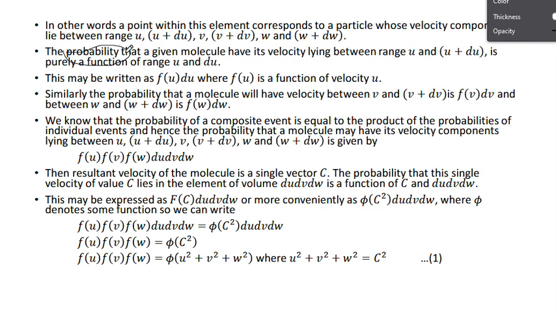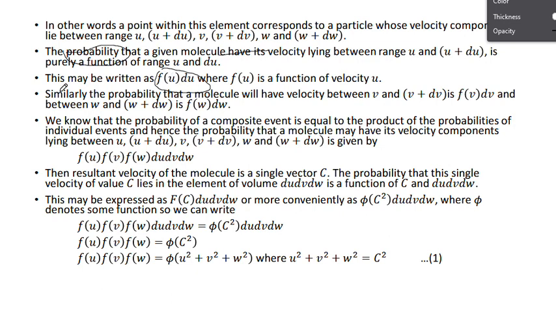So the probability along the x direction is written as f of u du, where f of u is a function of velocity u. Here the molecule is traveling along the x direction, so its probability function can be written as f of u du.